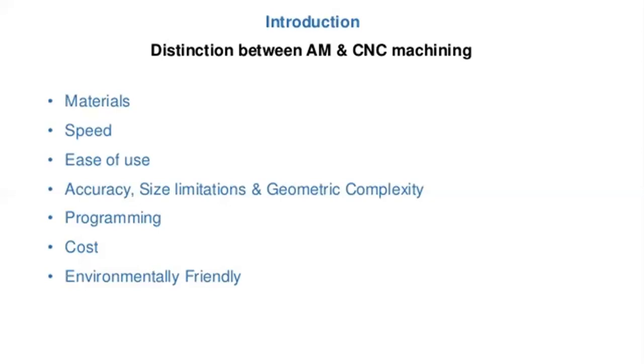So that is the ease of use. And accuracy, size limitations, geometric complexity, programming. In CNC machining operations, I'm giving one programming. I will write a program to run that CNC machine operation. In additive manufacturing operation, I'm not getting any programming, only the machine setup, and we should design that product. So that is the additive manufacturing process. And cost of that products, there is a different cost of that products, and environmentally friendly. So these are the differences between the additive manufacturing and CNC machining process.